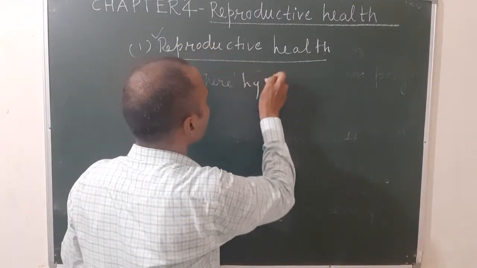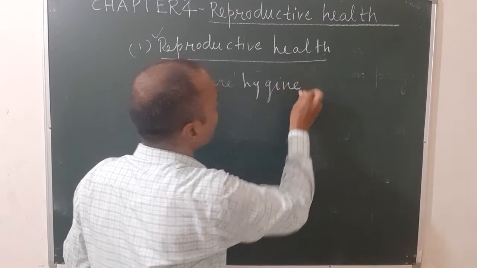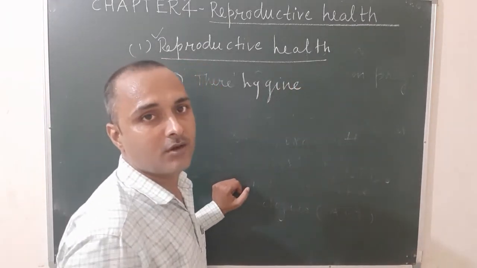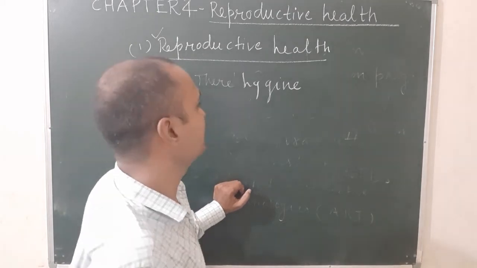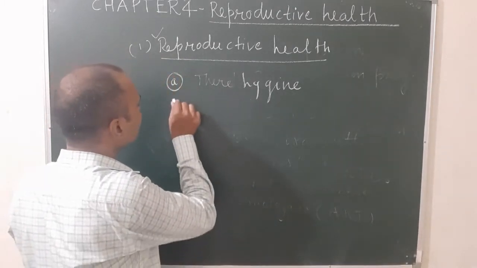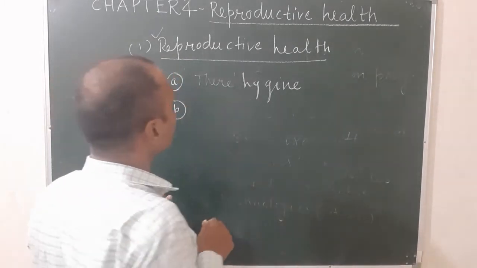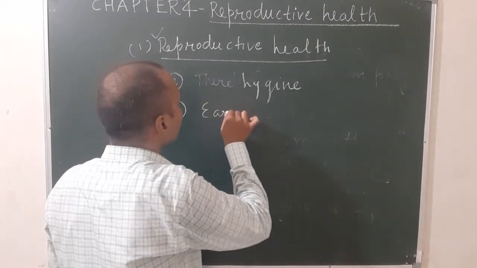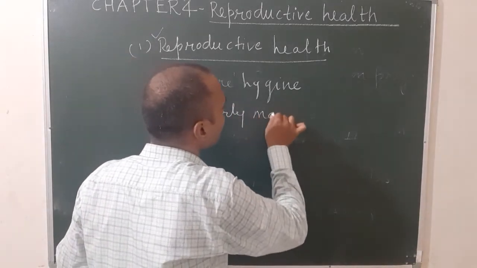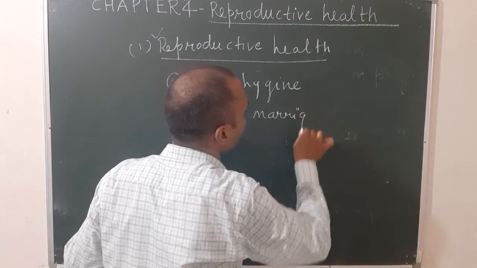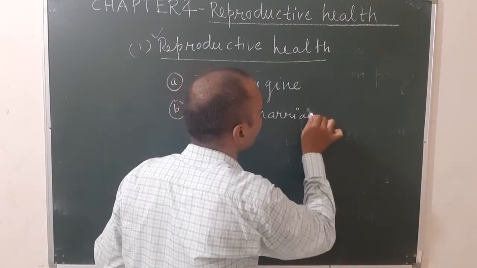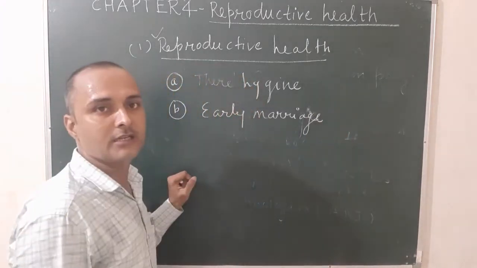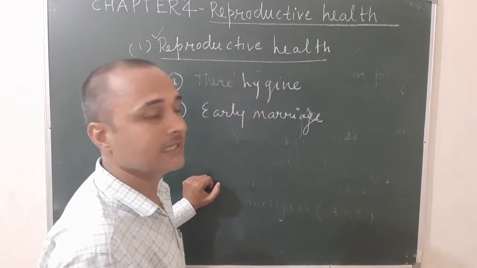Hygiene means cleanliness. Second is early marriage. Early marriage leads to high infant mortality. Infant mortality means death rate.